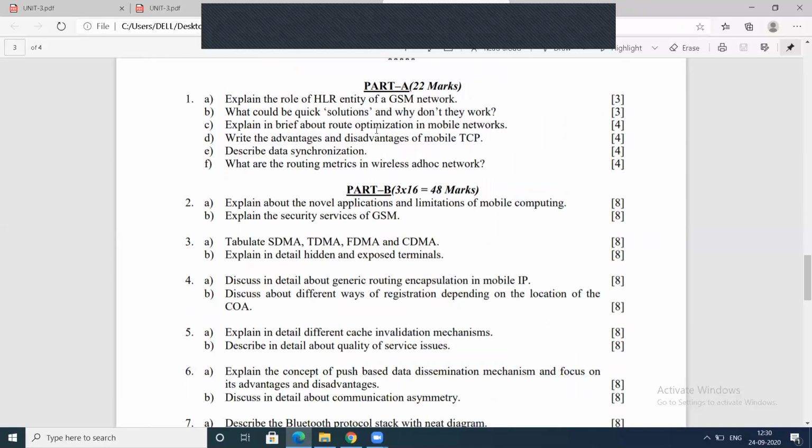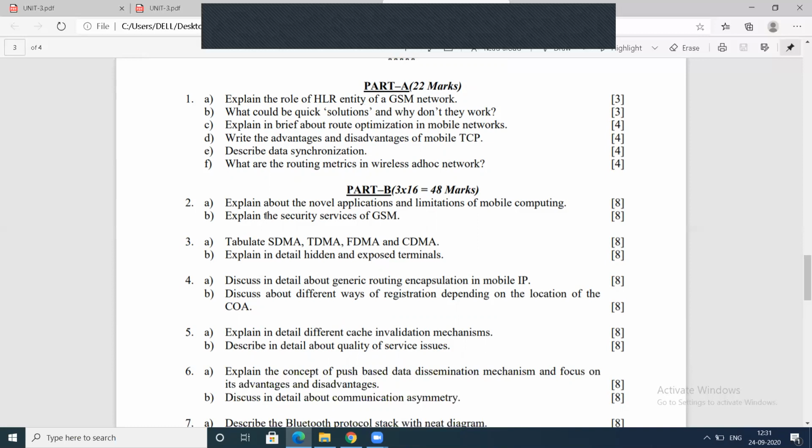Next, third set. Explain the novel applications and limitations of mobile computing. I have explained the applications many times. First is vehicle application, emergency application, business application, credit card verification application, and infotainment. So these are the major novel applications of mobile computing.